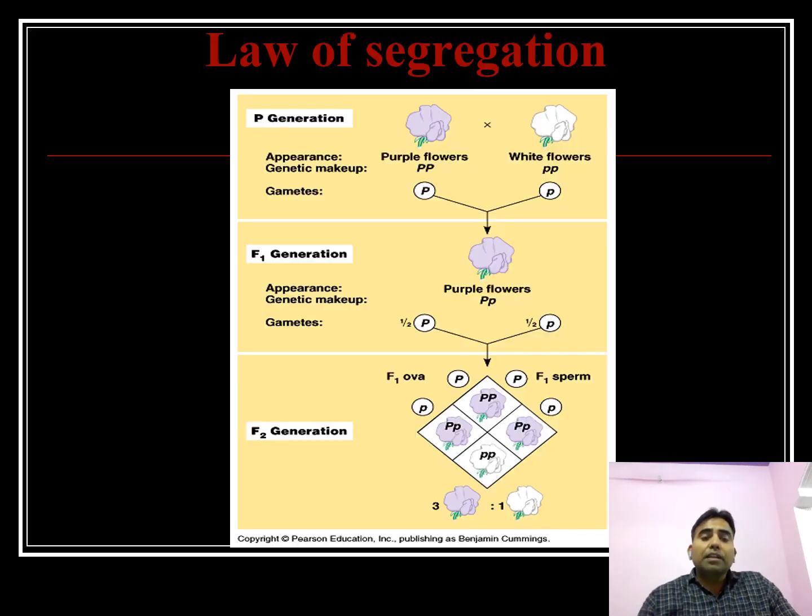We can see here two parents crossed, purple flower and white flower. Here F1 is a purple flower. After the F2 generation, we can see a 3:1 ratio.